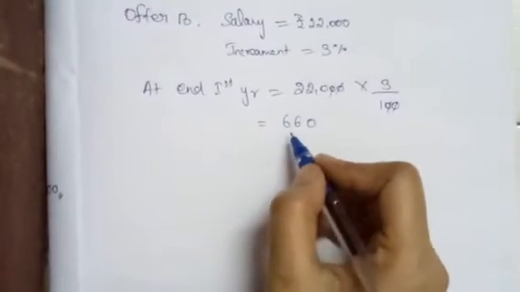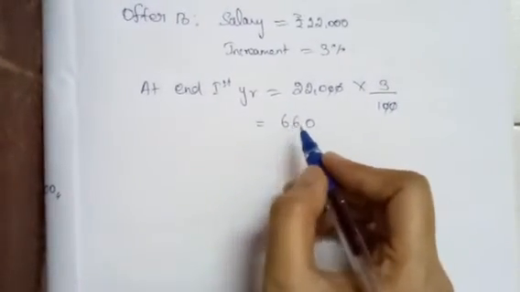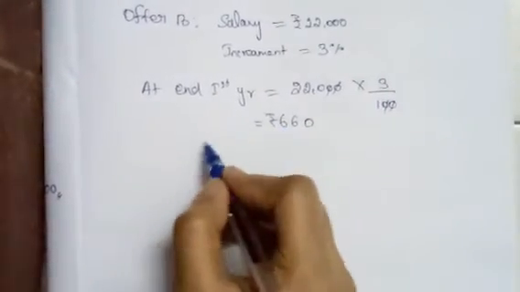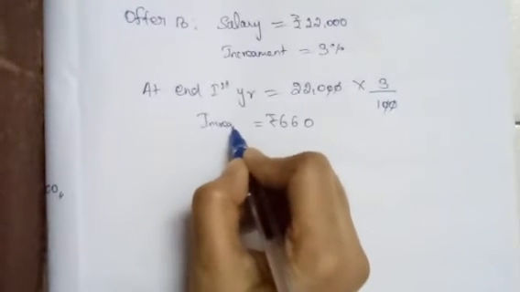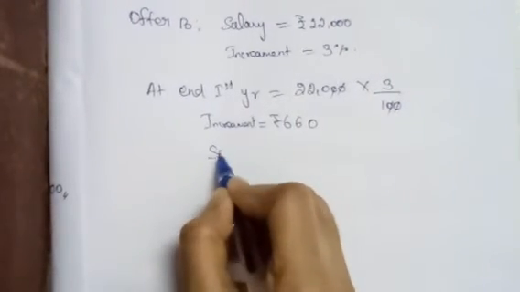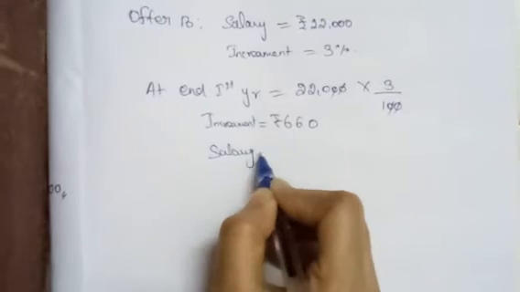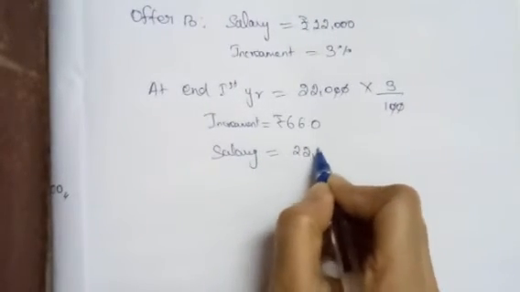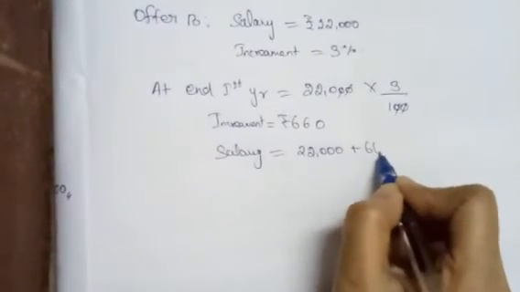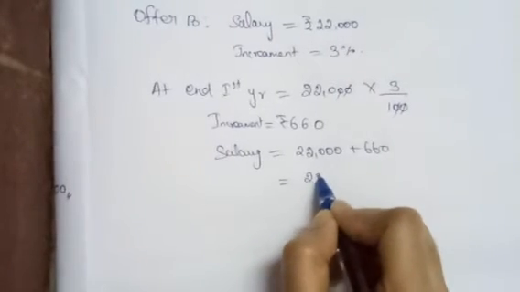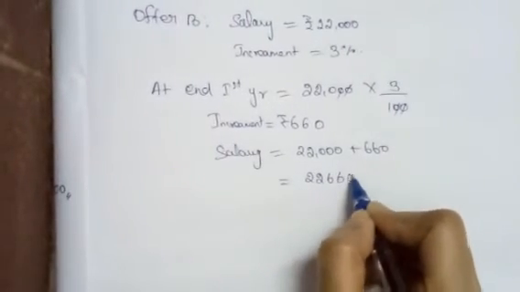Then how much is the increment alone? 660 rupees. So the total salary, along with the increment: already he is getting 22,000 plus this 660 rupees. So the total salary is 22,660 rupees at the end of the first year.